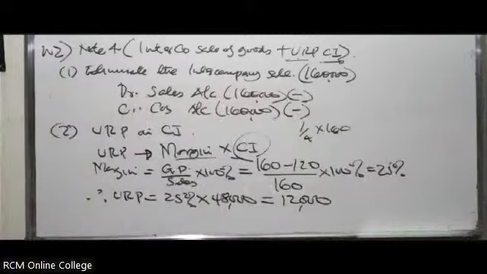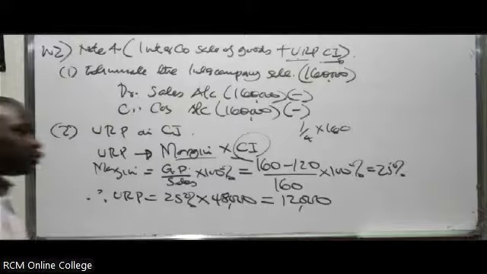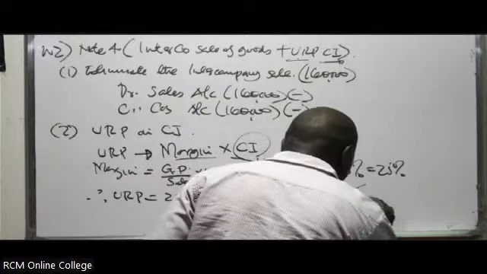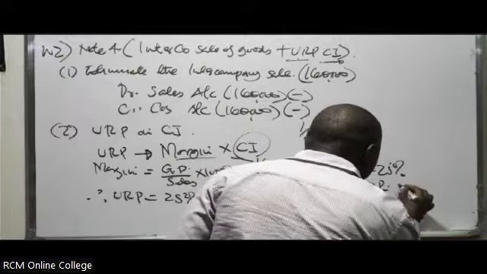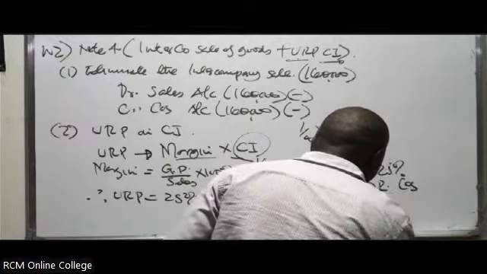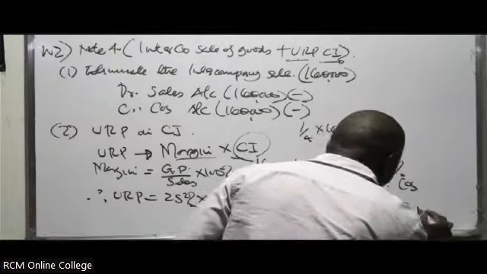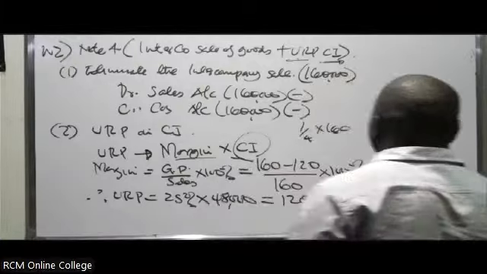You don't have to start thinking so hard. You just open your notes. And in this case, you'll see what we said you'll be able to do with this URP. You debit the cost of sales and you credit the closing inventory. You need to write it here. You debit the cost of sales and in this case, you credit the closing inventory.